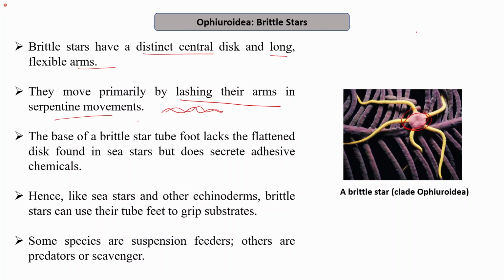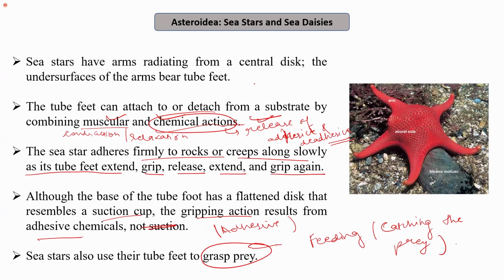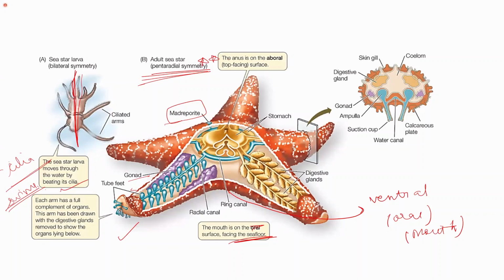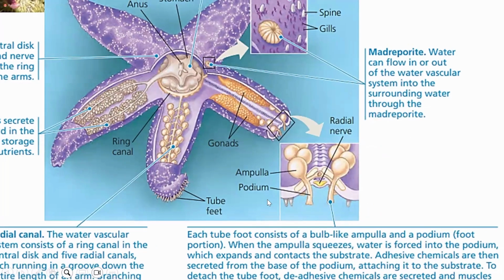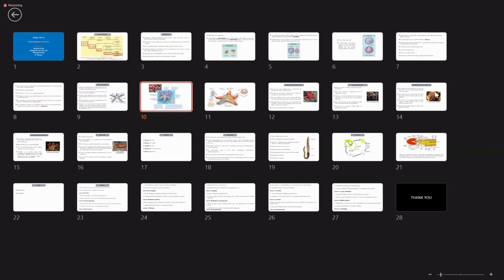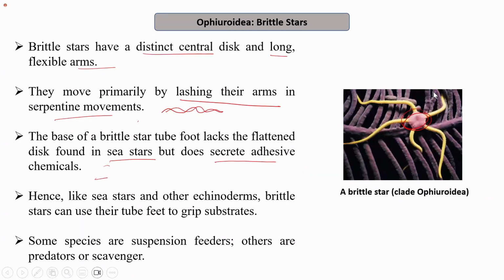The base of the brittle star tube feet lacks the flattened disc found in the sea stars, but does secrete the adhesive chemicals. So the base does not have this suction-like structure, that is, it does not have the podium, but it has chemicals. With the help of these chemicals, it adheres to the surface.